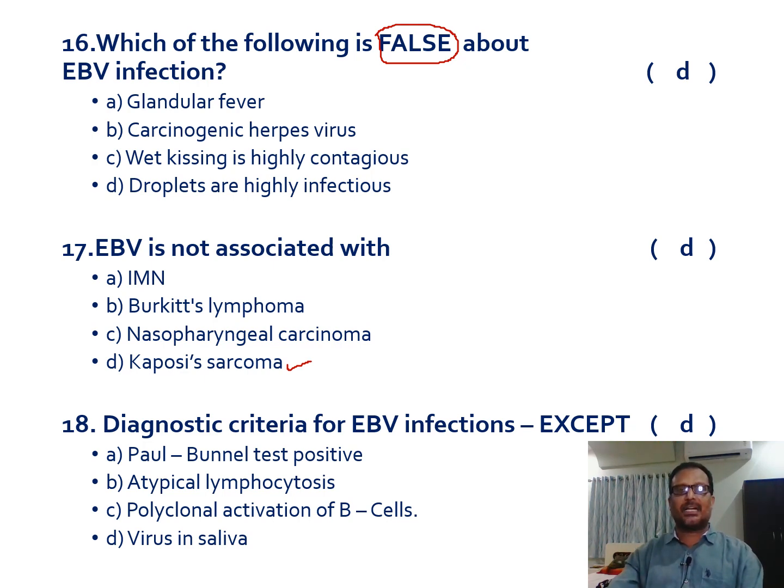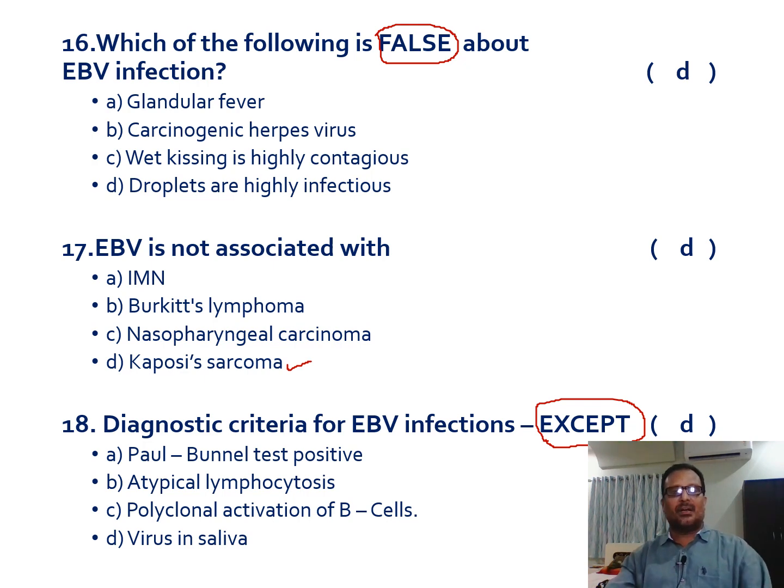18th one, diagnostic criteria for Epstein-Barr viral infections except. That means which of the following is not a diagnostic criterion, among the four. First one is the Paul-Bunnell test. The Paul-Bunnell test is a heterophil antibody detection test, and even though it's not a specific and sensitive test, still the Paul-Bunnell test is used to diagnose Epstein-Barr virus, which is a tube agglutination test.